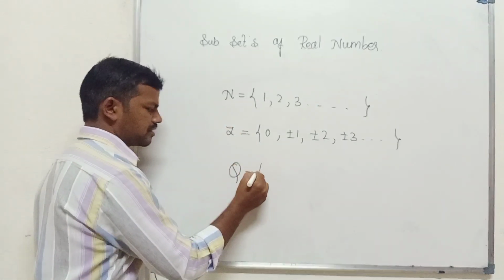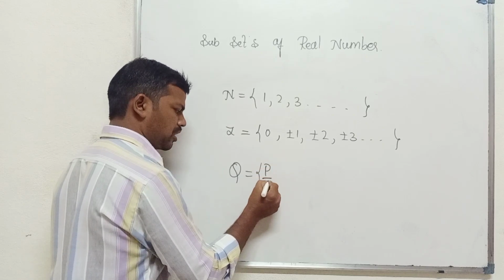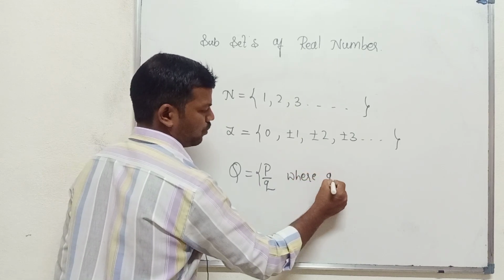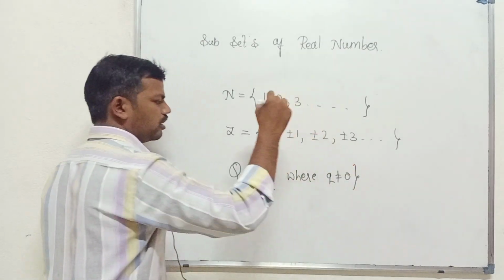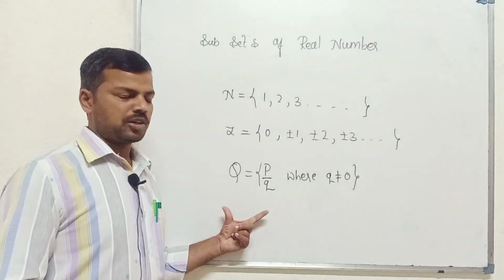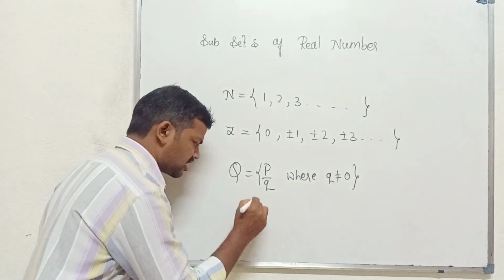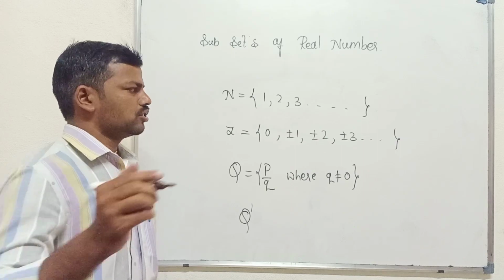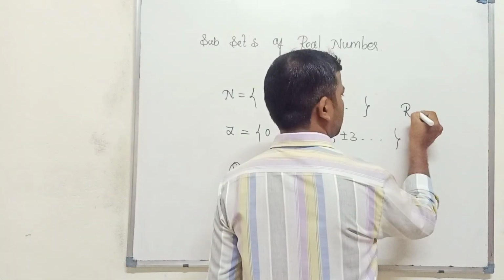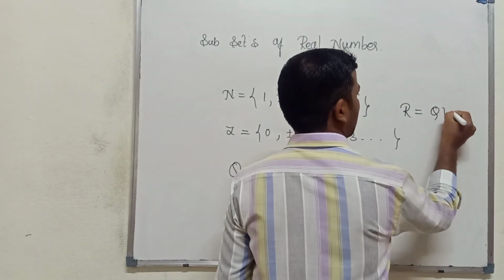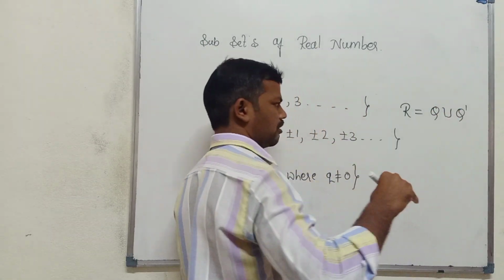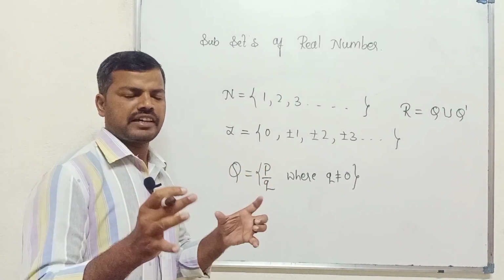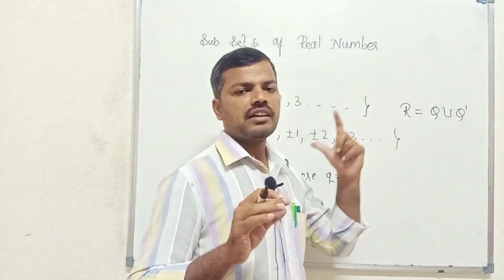Next we come to the rational numbers. A number of the form p by q, where q is not equal to 0, is called a rational number. Then we have the irrational numbers: numbers other than rational numbers are called irrational numbers. Real numbers are nothing but the union of rational and irrational numbers. Combining the rational and irrational numbers, what we get is the real numbers.